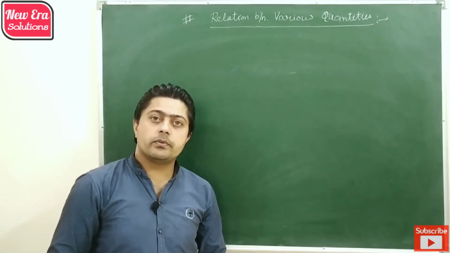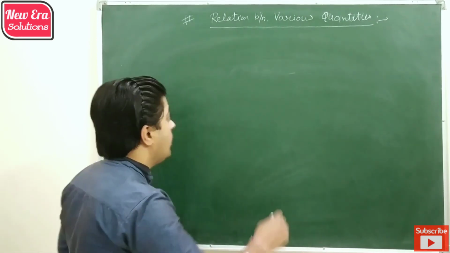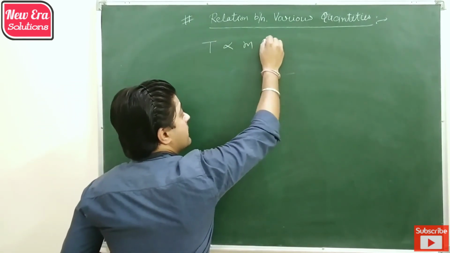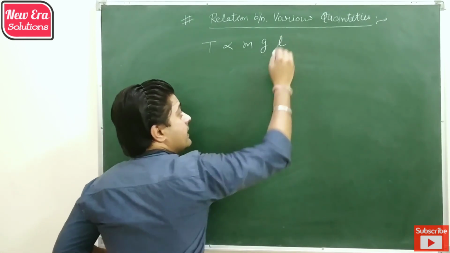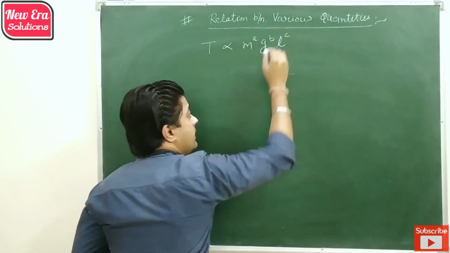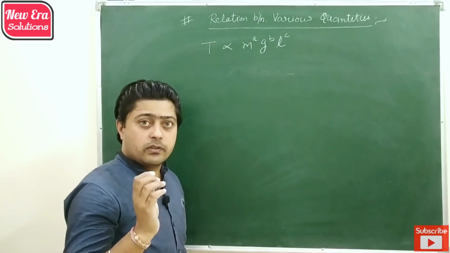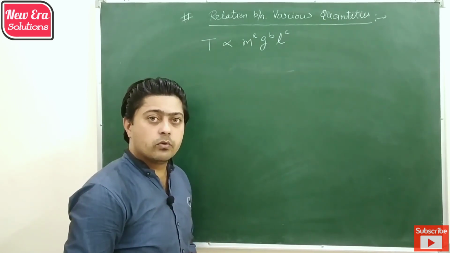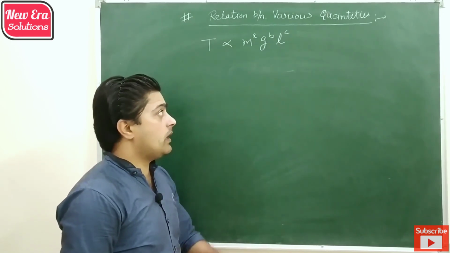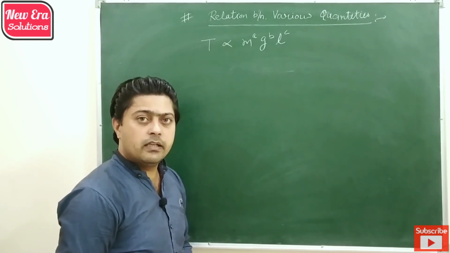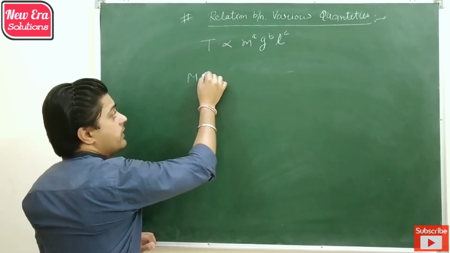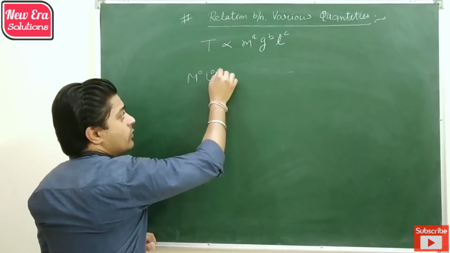Let's take one more example in which the time period of a pendulum depends on the mass of the bob, the acceleration due to gravity and the length of the pendulum. So we take their respective powers A, B and C. You can take powers as per your choice. There is no particular rule to arrange the order of these powers. You can take the power of g as C or the power of L as A, but your answer will be the same. So now we put the dimension formula of each physical quantity, that is M⁰L⁰T¹.